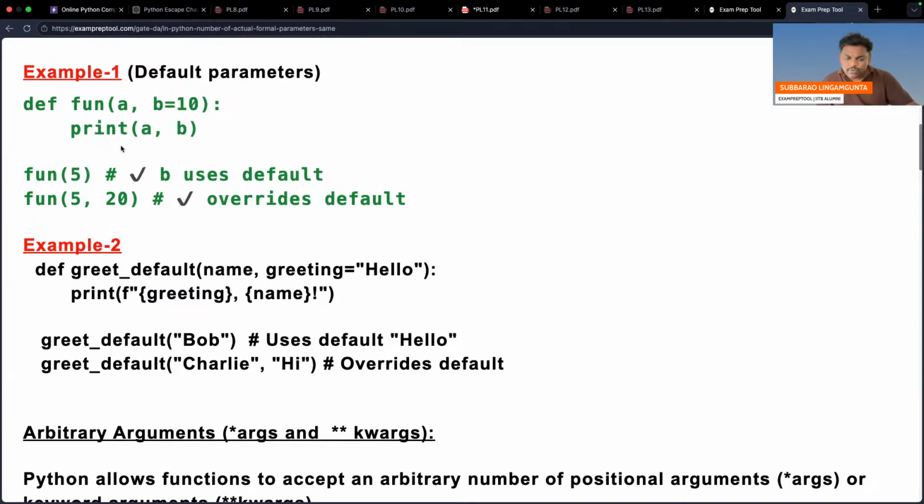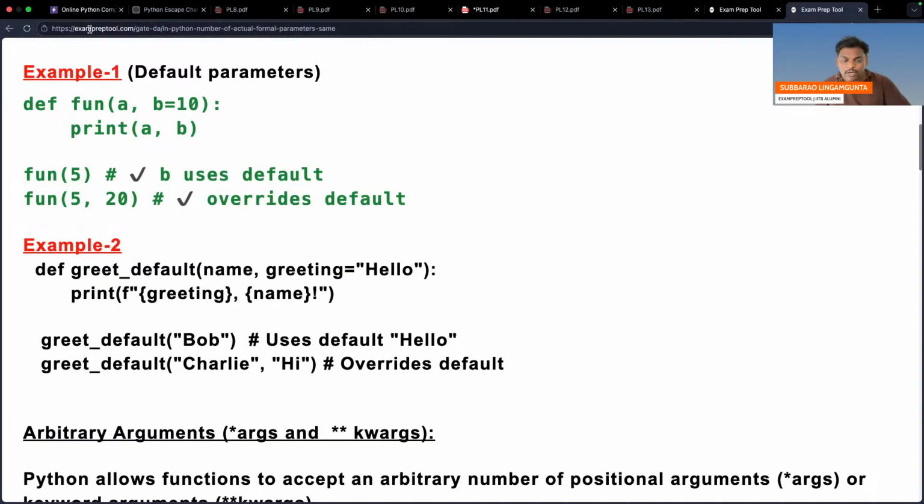See, first. This one, this one, first person. You are not passing the second one, so by default it is there. How to represent the default? B equal to second person, right? The second person which you didn't send, that person's name is B, its value is 10. So if you print A, B, it will be printed.